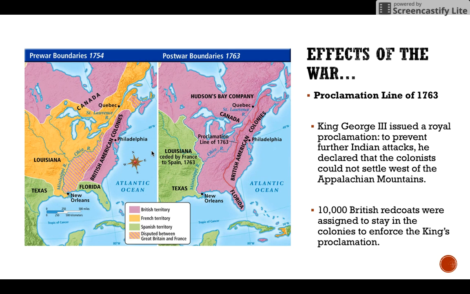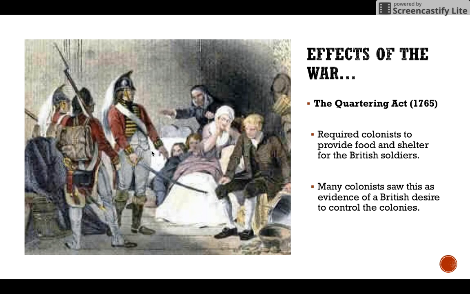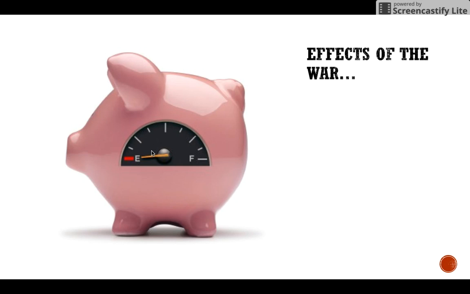When you have a lot of soldiers staying in a post, they're going to need a place to stay, and then they're going to need something to eat. And so he also issues the Quartering Act of 1765. This required the colonists to provide food and shelter for the British soldiers. Many of the colonists saw this as evidence of Britain's desire to continue controlling the colonies.